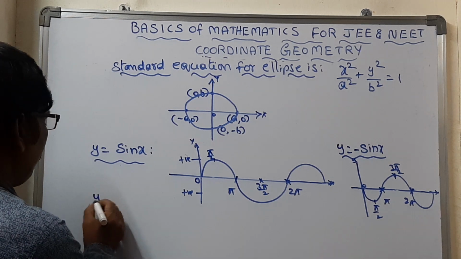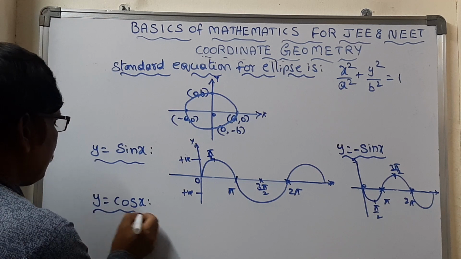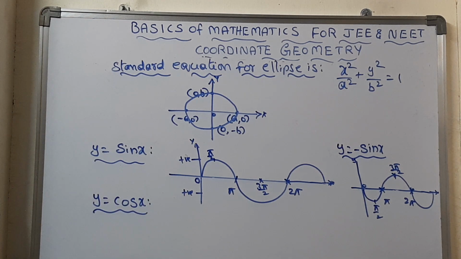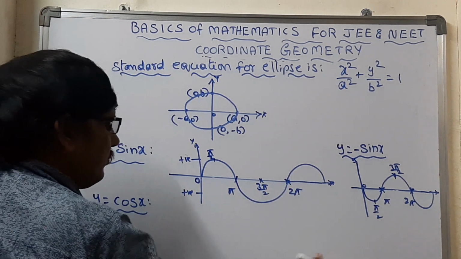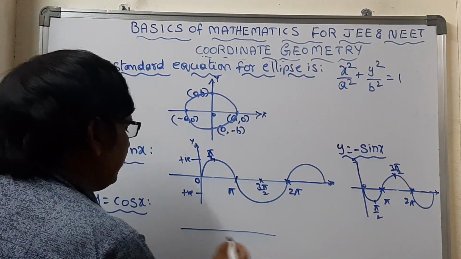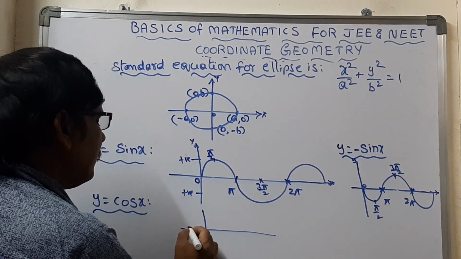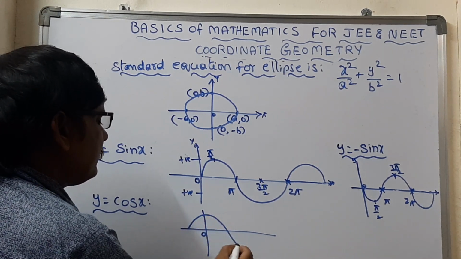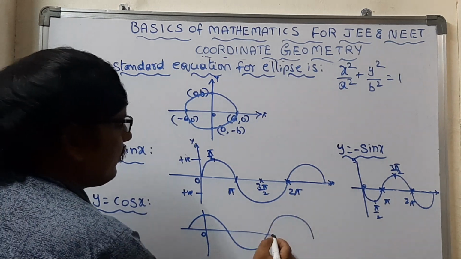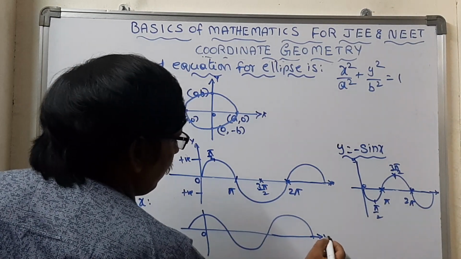If y = cos x, what graph will we get? Here, focus a little bit. The graph will follow like this. The graph will start right from here. So the graph becomes like this. This is the graph that comes for y = cos x.